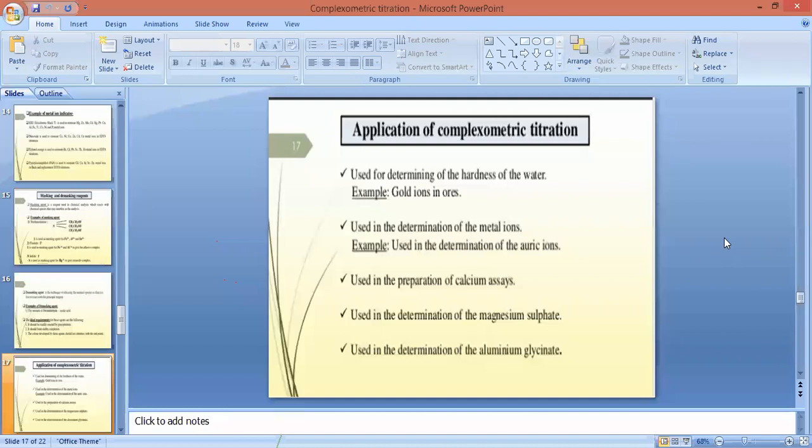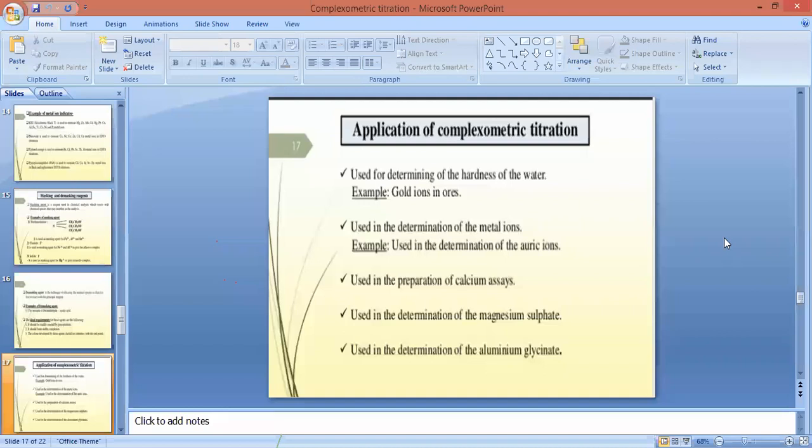So first application, it is used to determine hard water. Hard water is nothing but the water which contains metal ions in it, either in the form of calcium, magnesium, and aluminum. If the water contains a larger amount of metal ions in it, it is not fit for consumption. So for determining the hardness of water, complexometric type of titration is used.